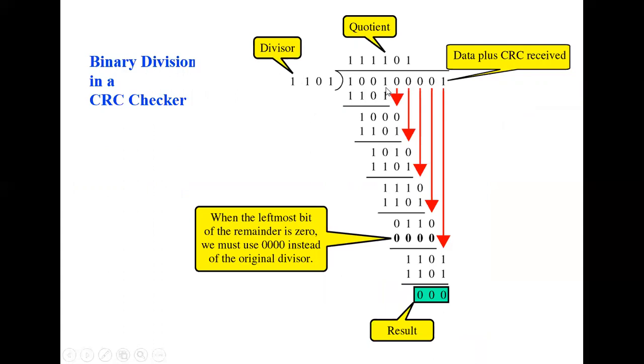1 1 1 0 1 divided, 0 0 1. So I'm going to drop out this 0. So again the quotient is 1, 1 1 1 0 1 divided, so this becomes 1 0 1. The next value I'm going to drop out. So now again 1 1 1 0 1 divided 1 1 1, the final 0 will be discarded, but the value here is 1. Again I'm going to drop out 0. Now 1 1 1 0 1 divided 1 1 0 0. So the last 0 is discarded, but here the value is 0.